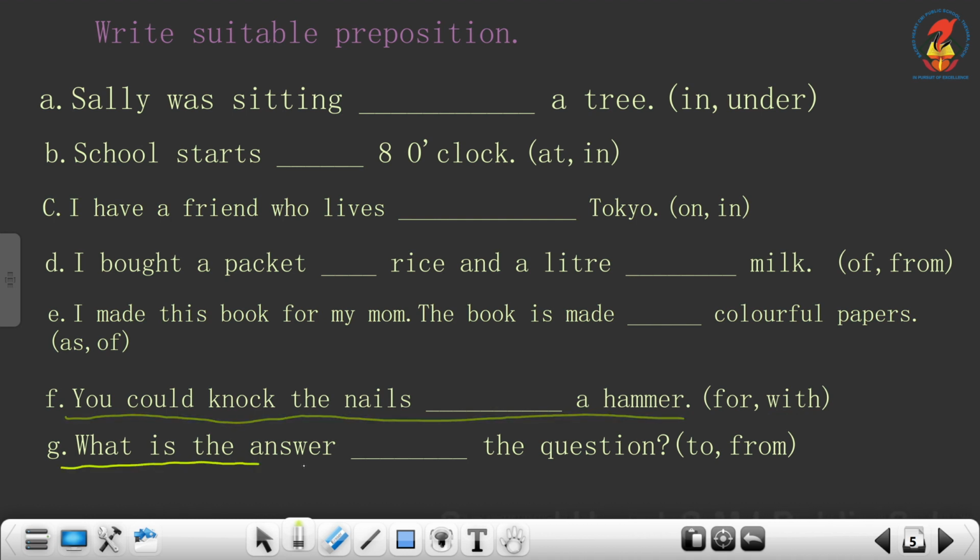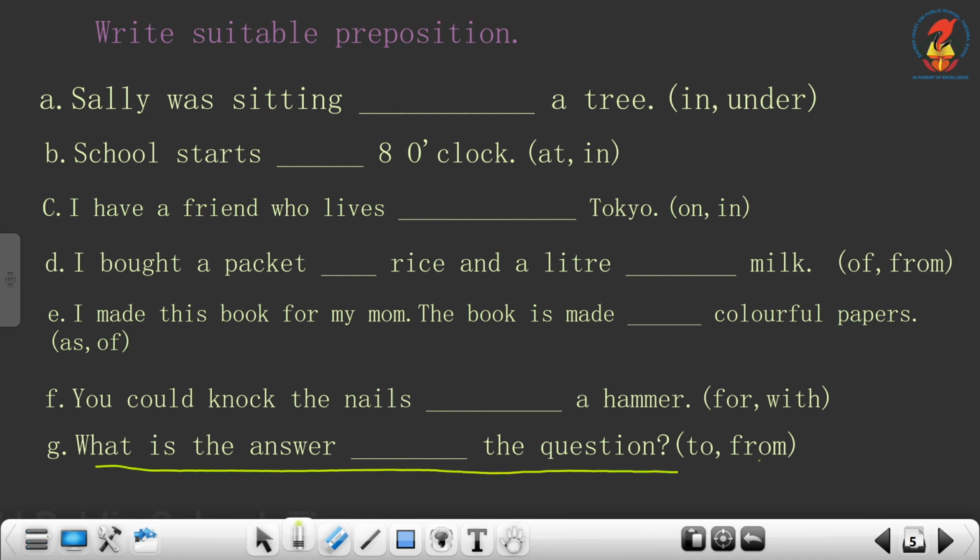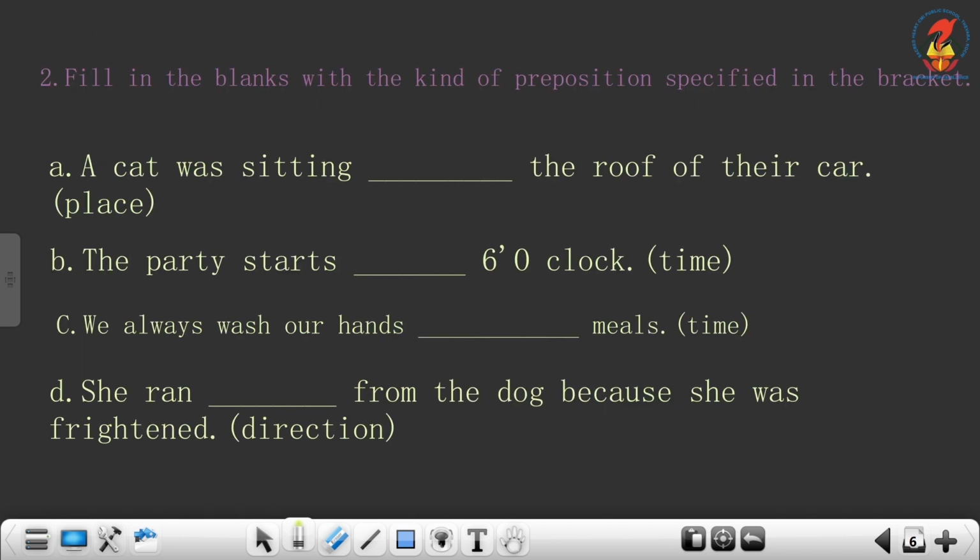G. What is the answer dash the question? To or from. From means it says about the place. So to means something else. What is the answer to the question? Understood?